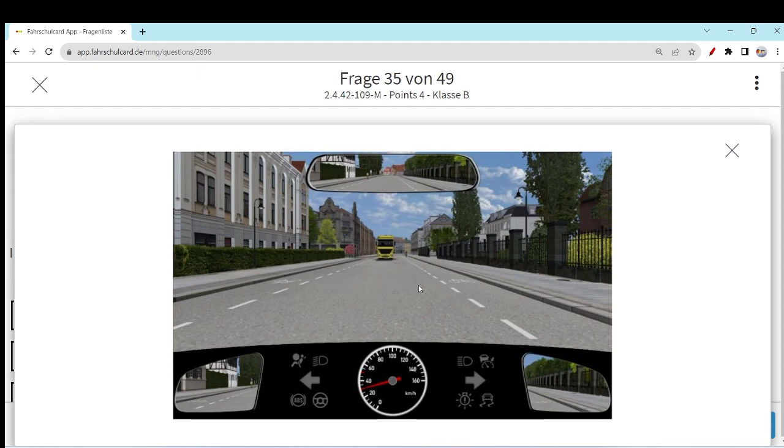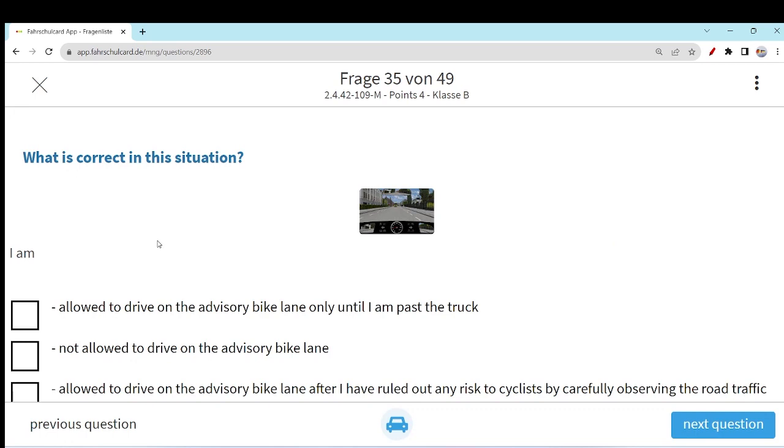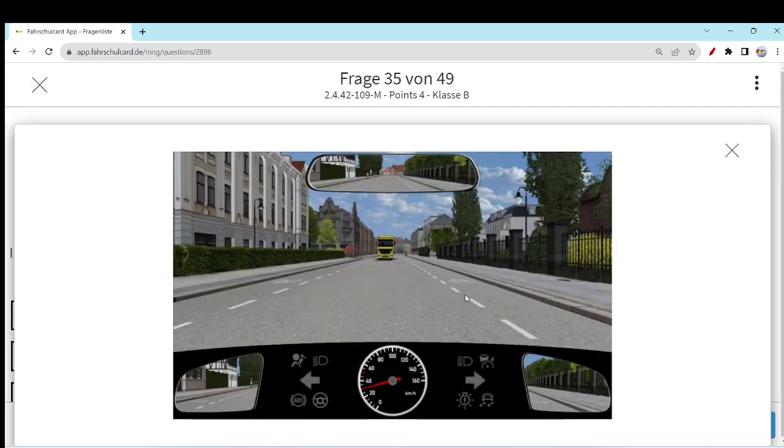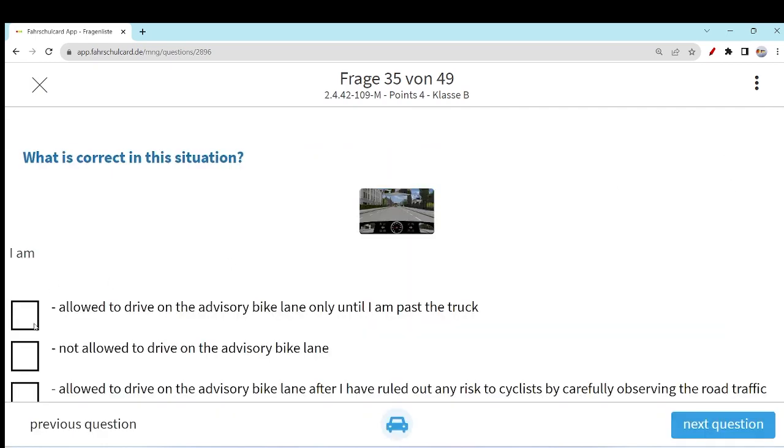But if the road is so narrow, then you can utilize this path to make more space for this heavy truck to pass through. So this is a scenario. Let's see what is here. I am allowed to drive on the advisory bike lane only until I am past the truck. Yes, you are only allowed on this cyclist path until you have passed a truck.